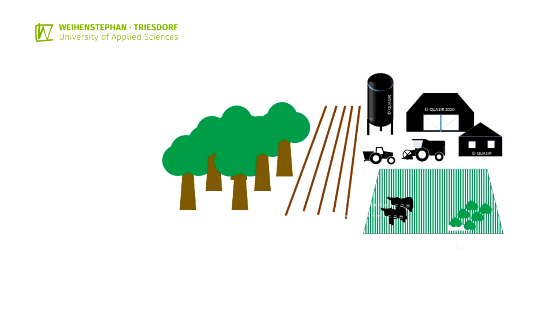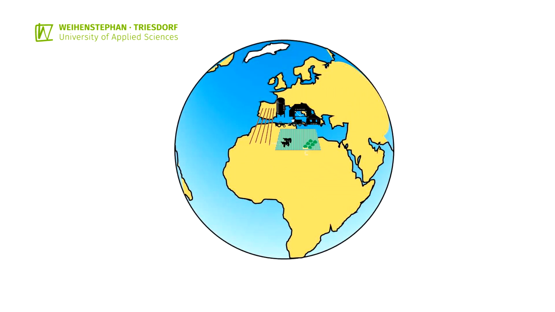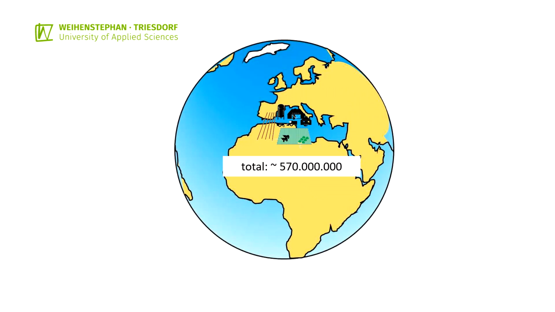There is no exact global figure for agroforestry because forests are used in many different forms, and international agricultural statistics often do not fully capture these forms of use. As a rough estimate, it can be assumed that worldwide, probably several hundred million farming systems use forests or tree-covered systems as a production factor.